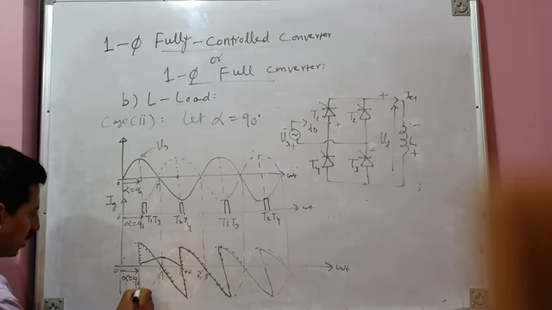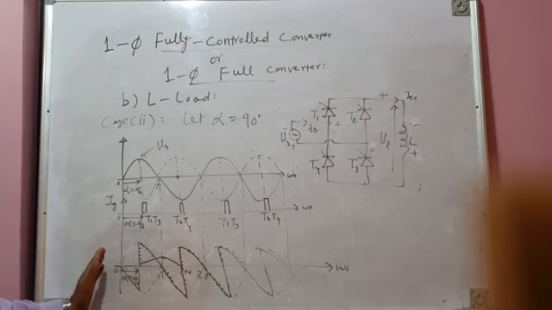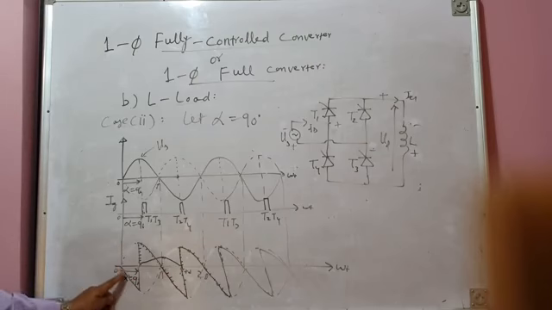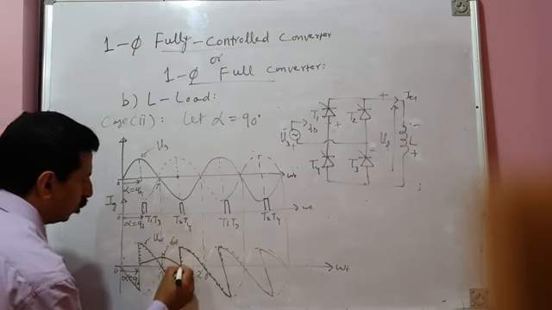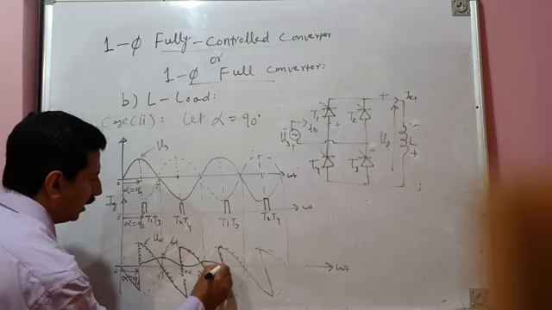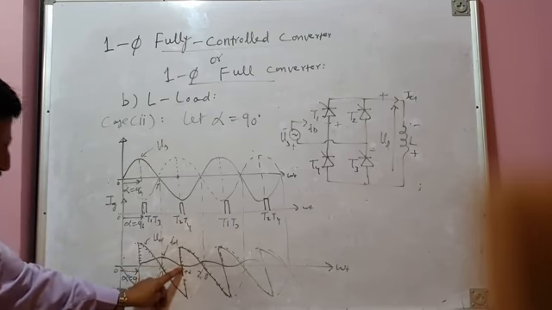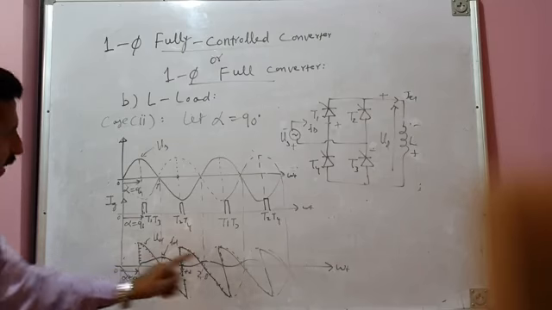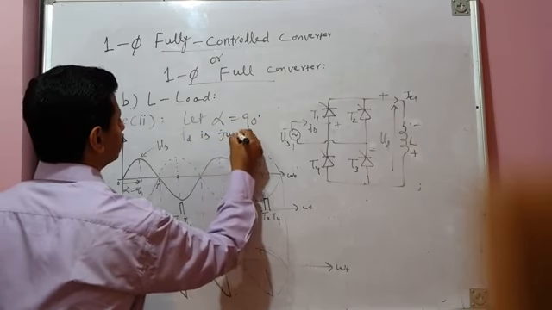And previously also, we can assume that conduction has not just started here; it was already conducting in this steady state condition. So this will be your load voltage. Previously it was a negative segment, then positive, then negative. Now this is your load voltage, and this is the load current ID. So the load current again rises and then falls. Now you can see for alpha equal to 90 degrees, your load current is just continuous. It just becomes zero here, and immediately the next firing occurs here. So we can say ID, the load current, is just continuous.